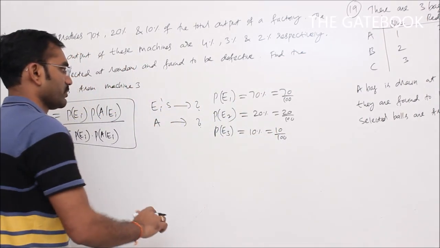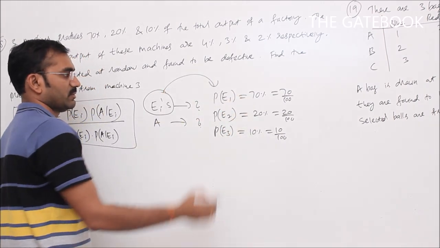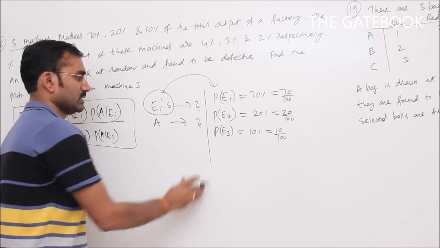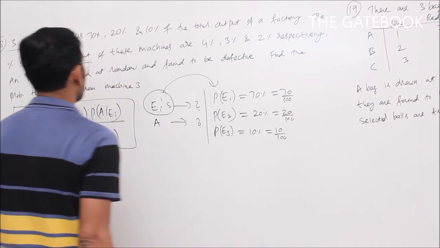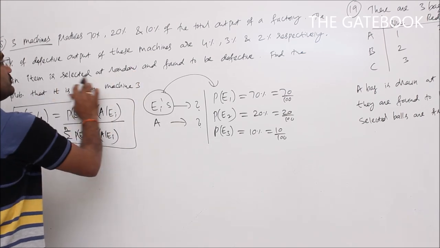Now what is A in the given problem? Okay, these are Ei's. Ei's means machines: machine 1, machine 2, machine 3. What is A in the given problem? So here A is the corresponding attribute in the given problem. What is the attribute here? The attribute is nothing but getting a defective item.